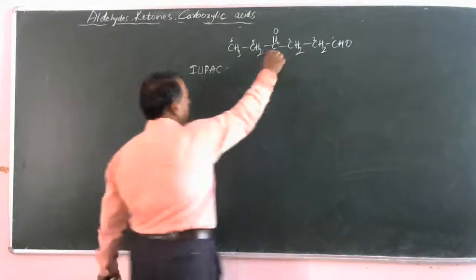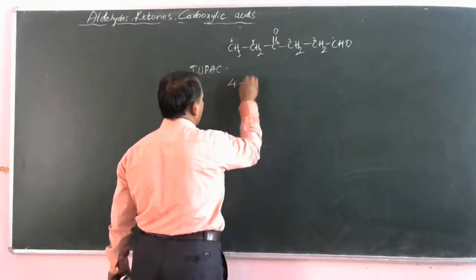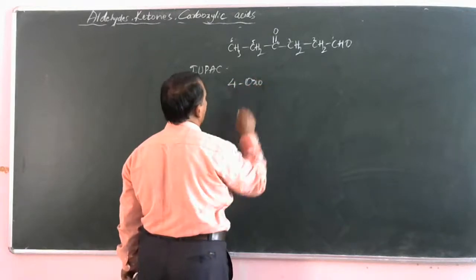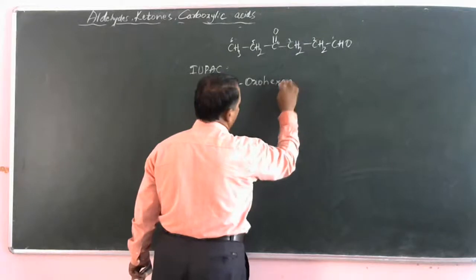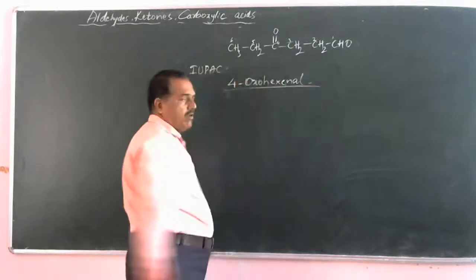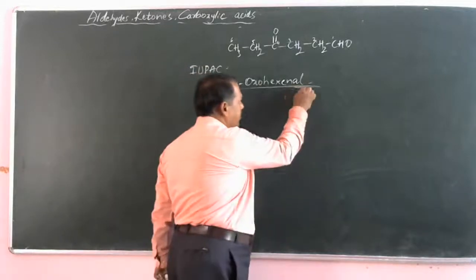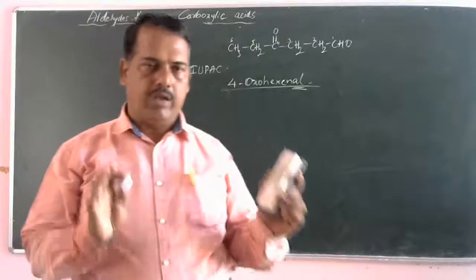We can find at the fourth carbon atom an oxo group. Therefore, 4-oxohexanal. Are you clear? So it is hexane and the suffix here is aldehyde, which is termed as al.